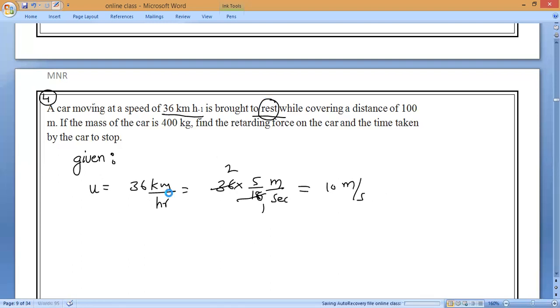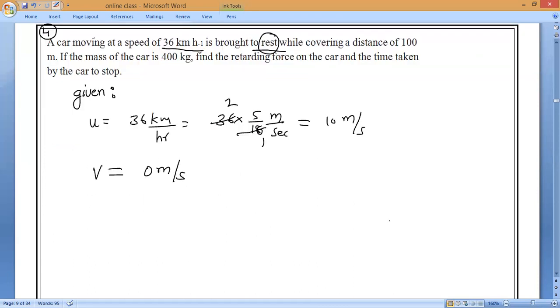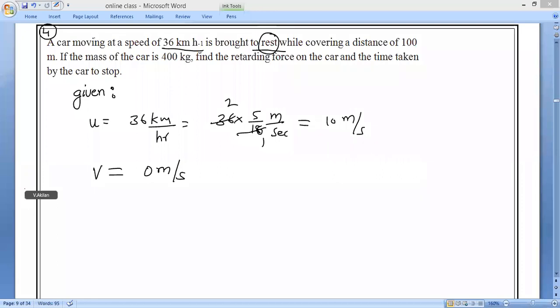Body is brought to rest. Brought to rest means what is the final velocity? Arun Kailash? Arun Kailash, what is the body in rest? What is the final velocity? Danishkar, Gokul, body comes to rest. What is the final velocity? 0, sir. 0.